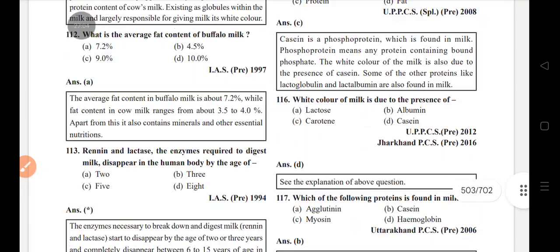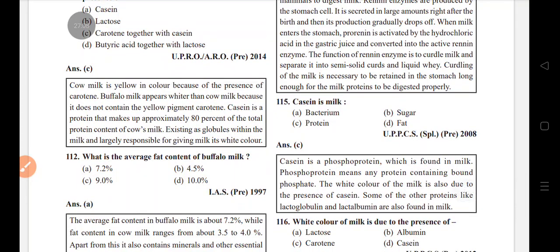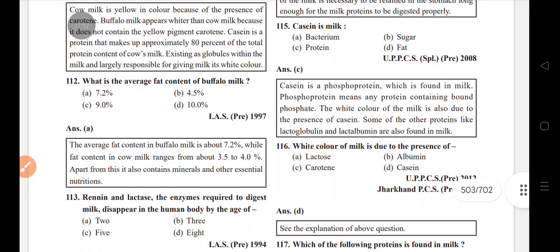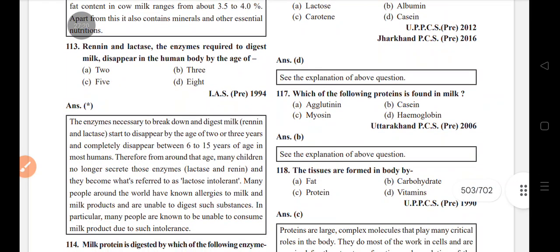Rennin. Casein is milk protein. White color of milk is due to presence of casein. Which one of the following proteins is found in milk? Casein.